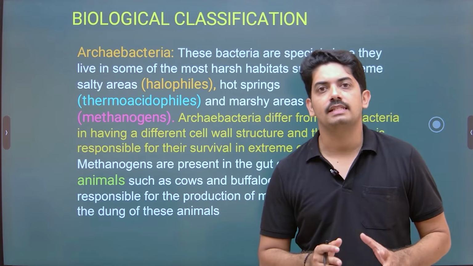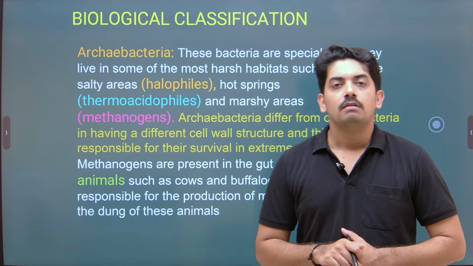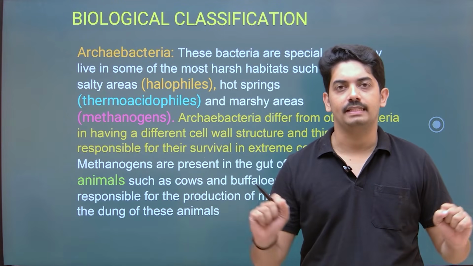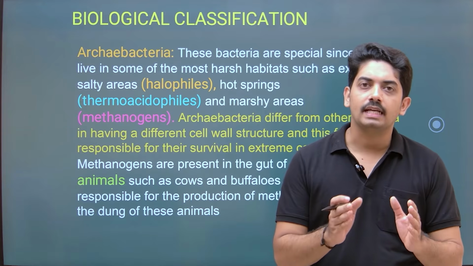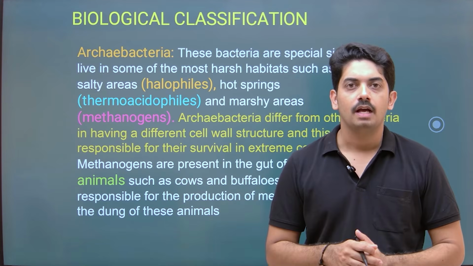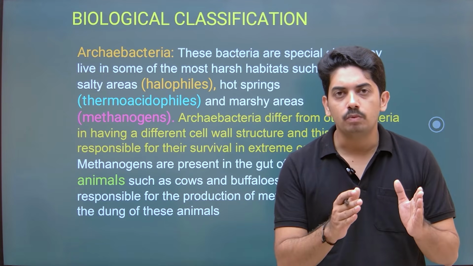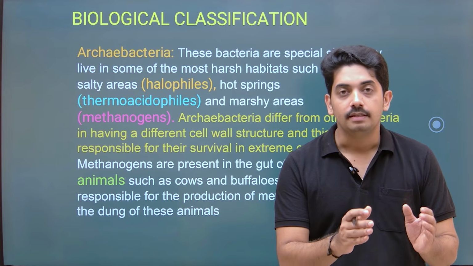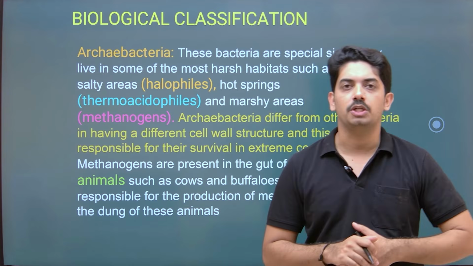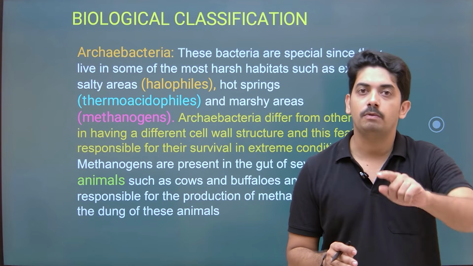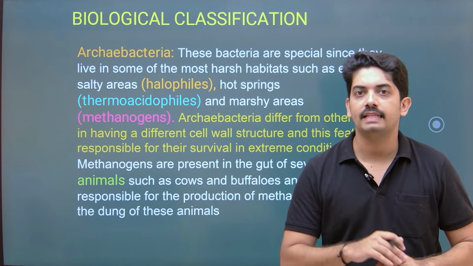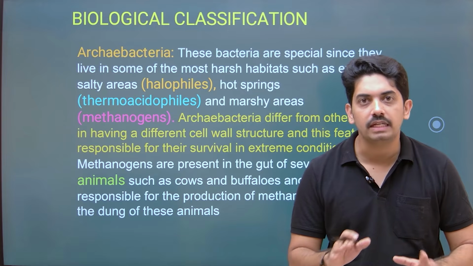Now coming to the classification, bacteria are classified as archibacteria and eubacteria. Now what are these archibacteria and how are they different from eubacteria? Archibacteria are the group of bacteria that have adaptation to survive in extreme environmental conditions. Why? There should be some difference compared to eubacteria. Then only they can survive in extreme temperatures or extreme conditions.